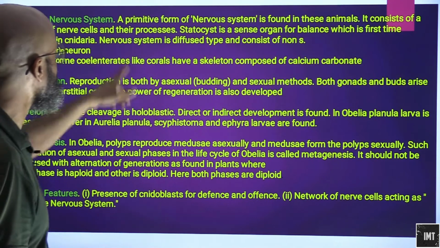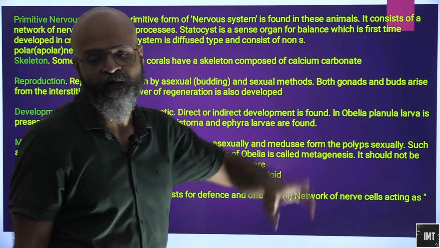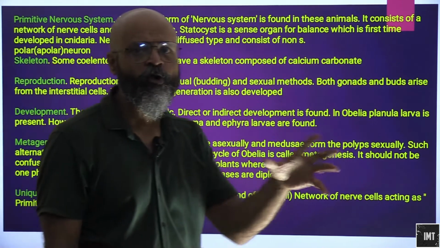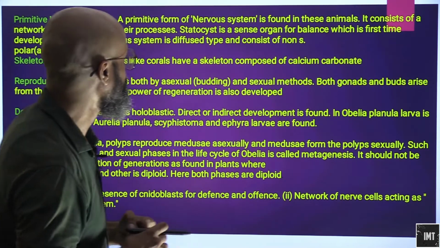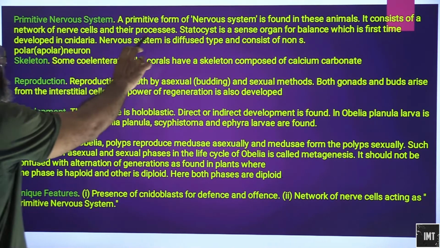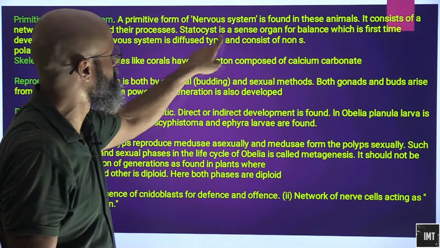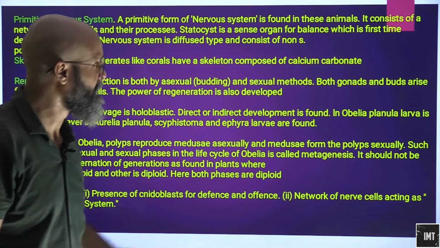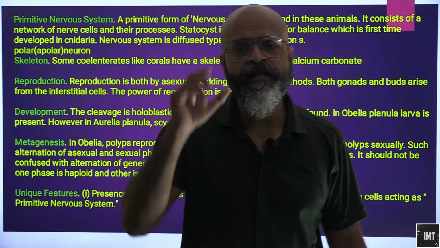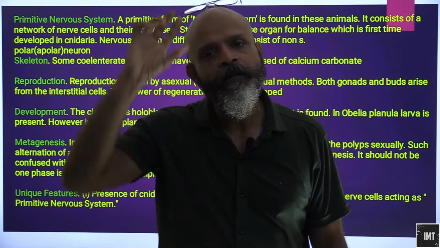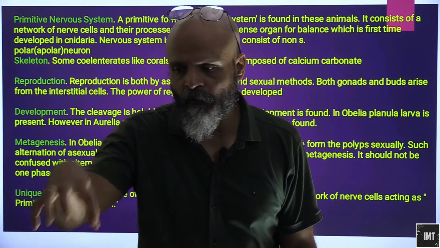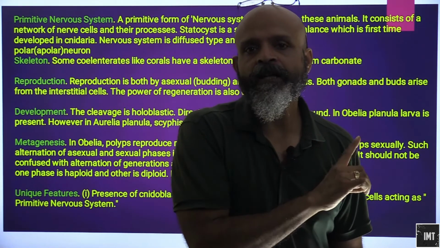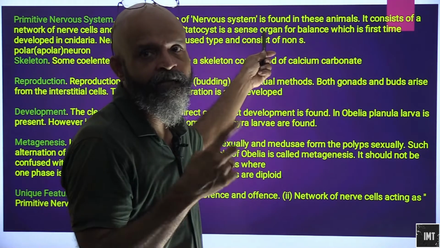Primitive nervous system. A primitive form of nervous system is found in these animals, which has not evolved much over time. It consists of a network of nerve cells and their processes. Statocyst is a sense organ for balance, which first developed in Cnidaria, so they can move, stop and balance themselves.